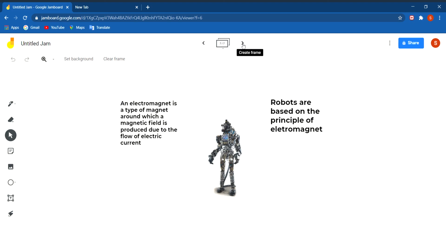You must also have played with robots in your childhood, and you have seen robots. There are several robots these days in China. They are working in big bazaars and supermarkets. What are robots? How are they made? Robots are based on the principle of the electromagnet. When the power supply is switched on, the robot arm lifts the object without using grippers. It carries the object across the yard and drops it when the power supply is turned off. This is how robots work on the principle of the electromagnet.